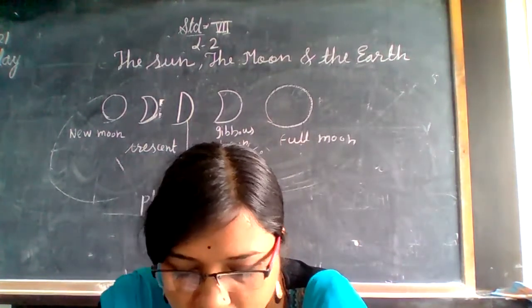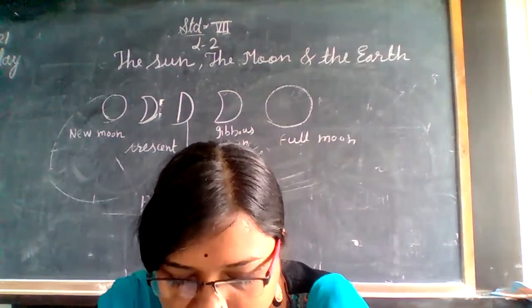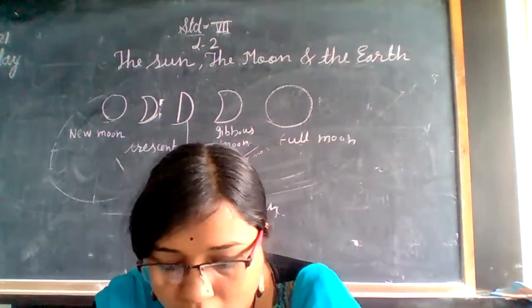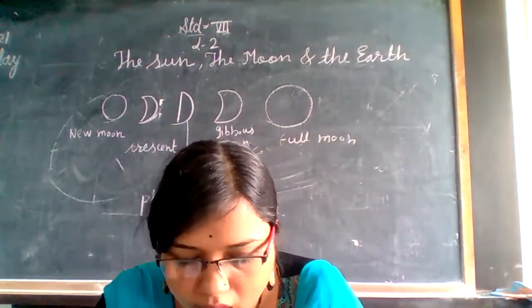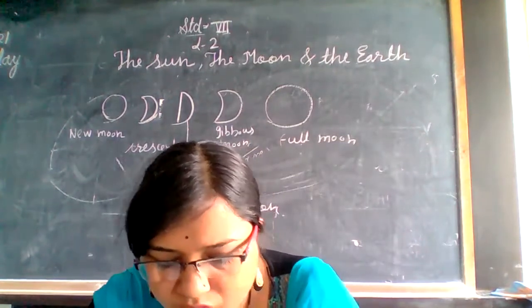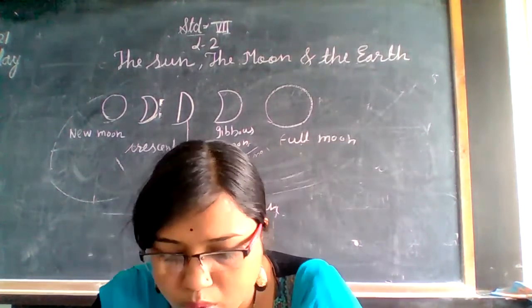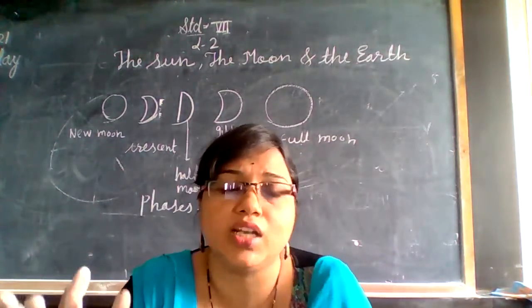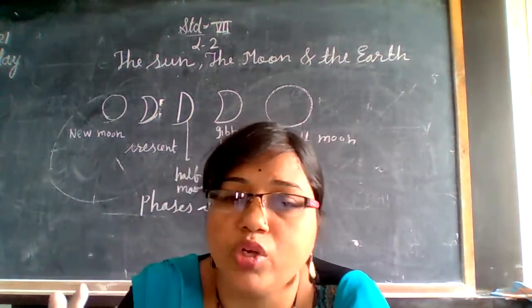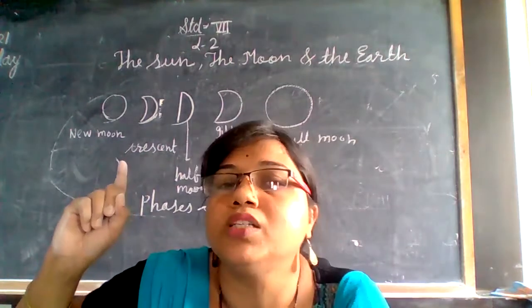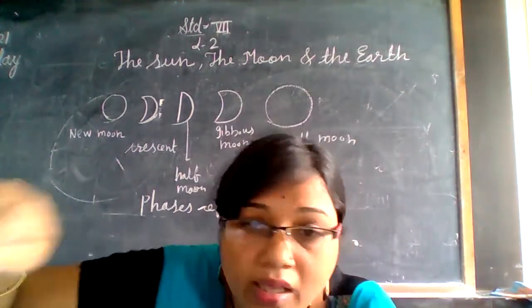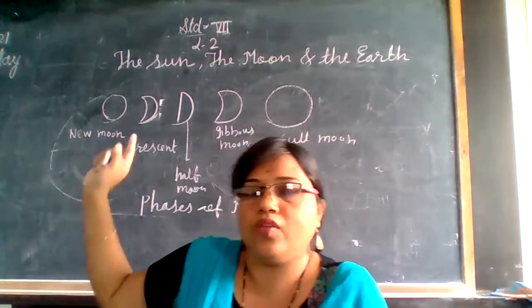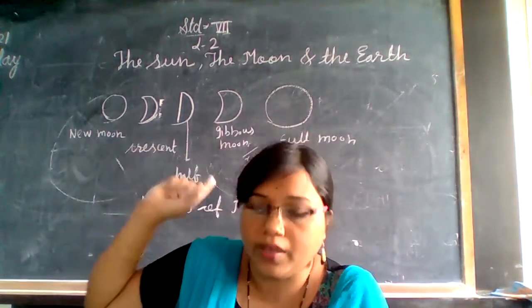However, the moon does not really change its shape. It is the same round ball as the earth. Due to the revolution of the moon around the earth, its position with respect to earth changes. So the moon appears to change its shape. Actually its own shape does not change, it is just because of its movement around the earth, and because of that we see these phases of the moon.